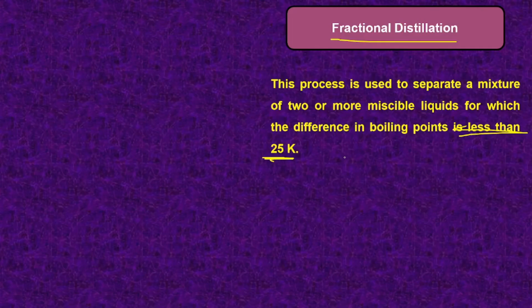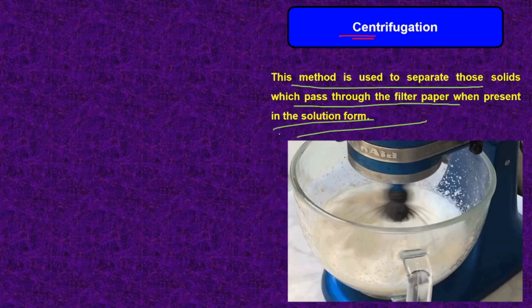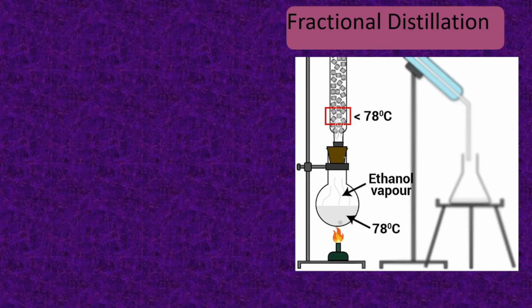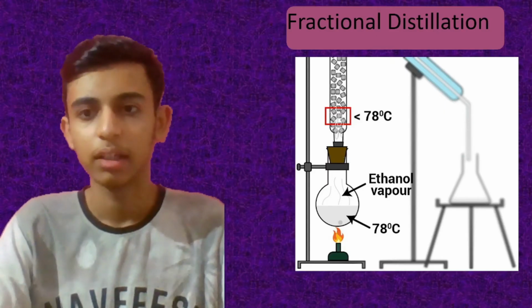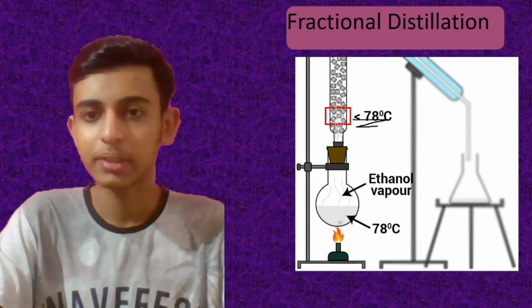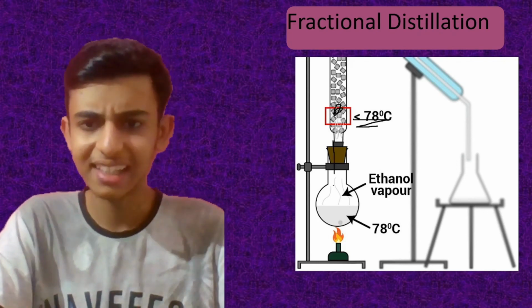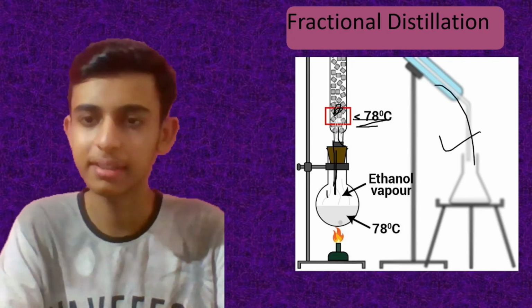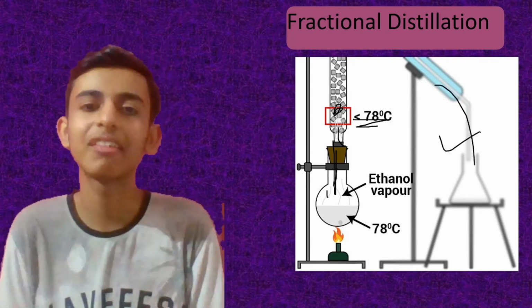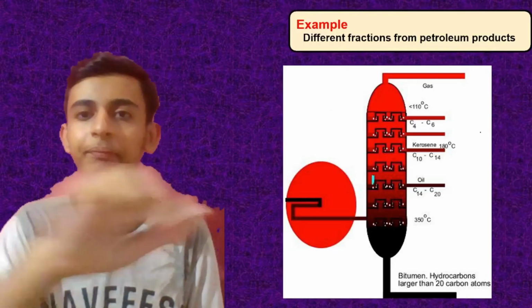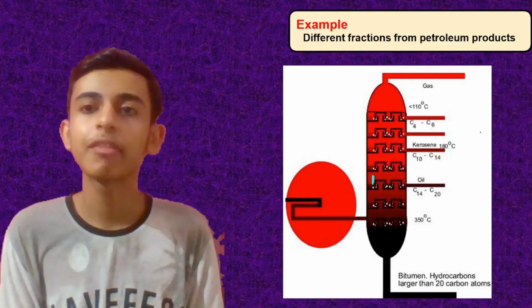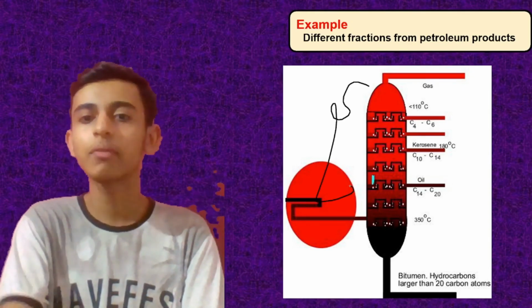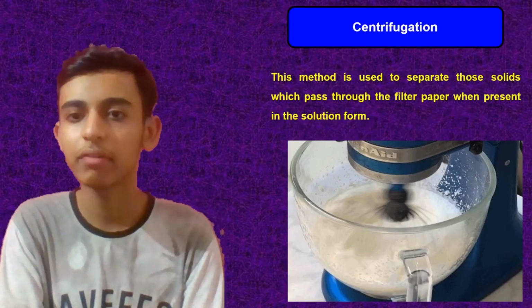Okay everyone, so like we saw in distillation, in which we were talking about miscible liquids, here we have the beaker. You can see these beads condense it, and then it goes down again, and soon after we can collect it in this tube. Easy, it's not that difficult, I would say it's pretty easy. Now, for example, different fractions from petroleum products are separated through fractional distillation. Centrifugation we have done.